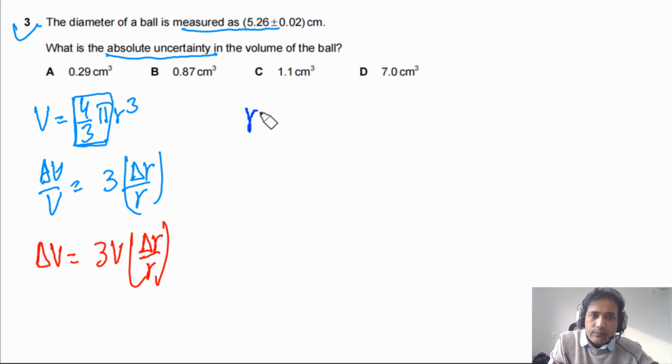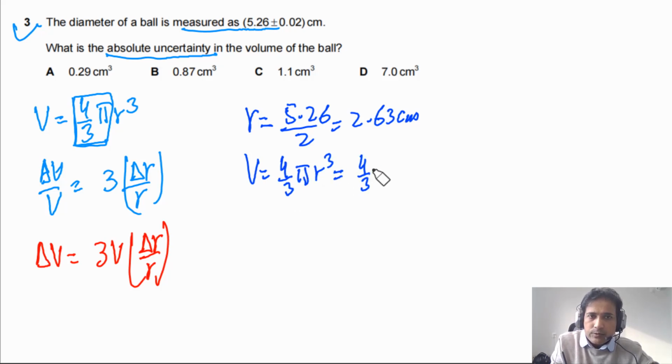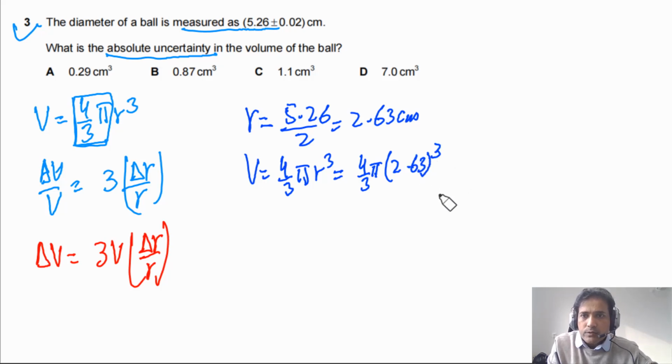So first of all, let's try to find out what is r. R is half of diameter, so this is 5.26 divided by 2. So if we solve this one, we will get 2.63 centimeters. So this is value of r. And volume we can also find out. Volume will be equal to 4 by 3 pi r cube. So we can plug in value, 4 by 3 pi times 2.63, and we can take cube of this one. We can find out value of volume. We can also do actually without volume, so I will go to that point very soon.